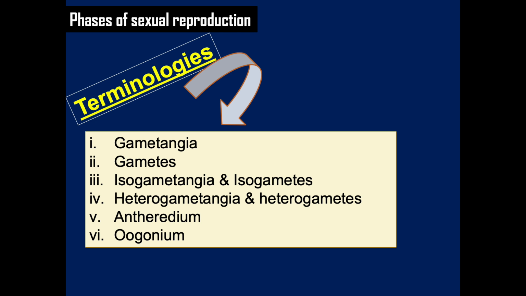Heterogametangia and heterogametes. The fusion between a motile male gamete and a non-motile female gamete, that is the oosphere or the egg, lying in the oogonium is called heterogamy.